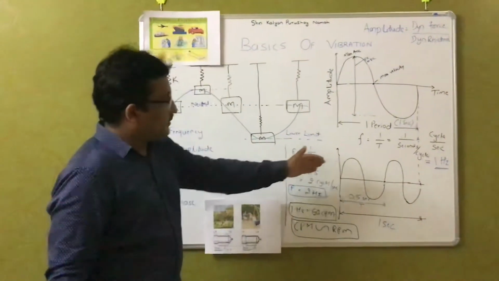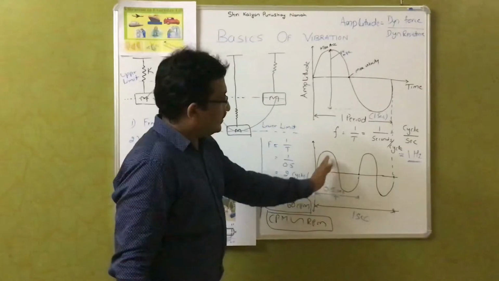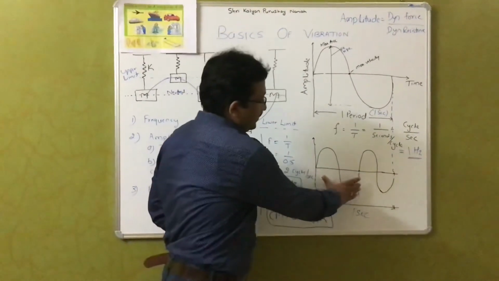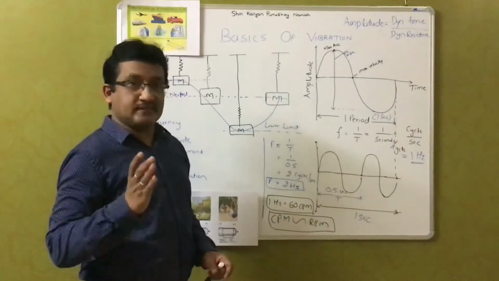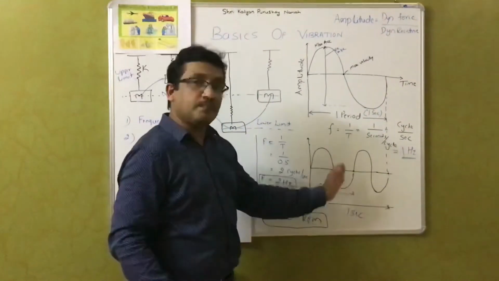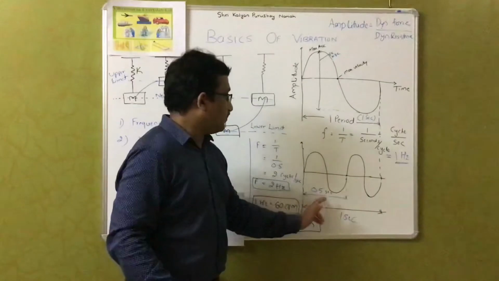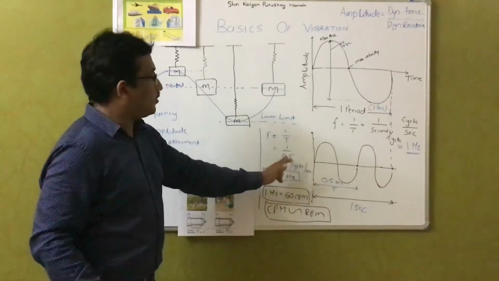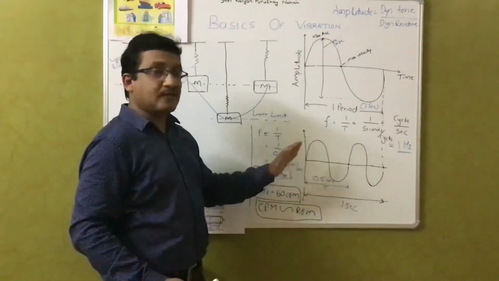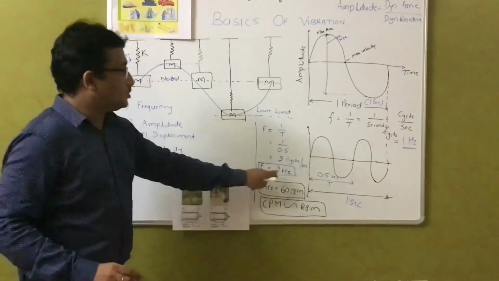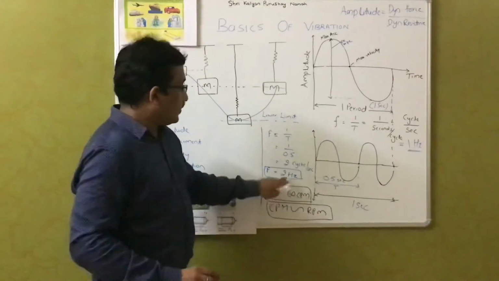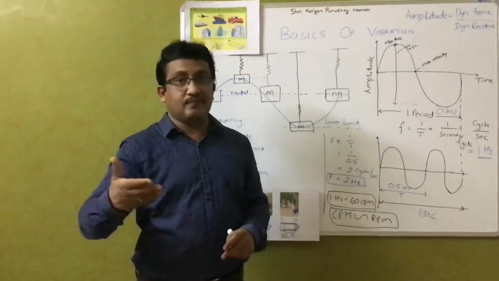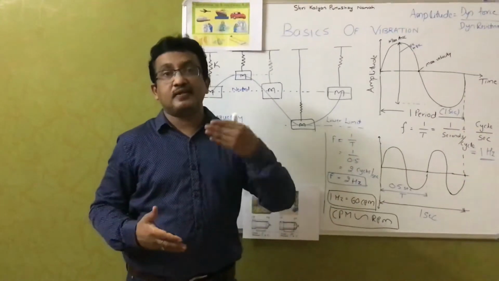Now, in this second example, in 1 second there are 2 cycles. Each cycle takes around 0.5 seconds. The time taken to complete one cycle is T, that is 0.5 second. F is equal to 1 upon T, 1 upon 0.5, that is 2 cycles per second, which means 2 hertz. Generally, 1 hertz is 60 CPM. CPM is cycles per minute.